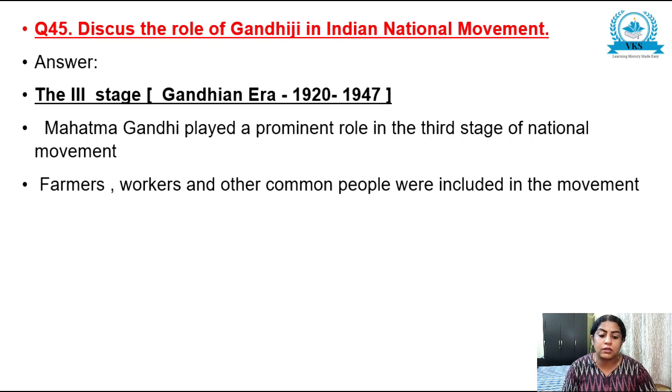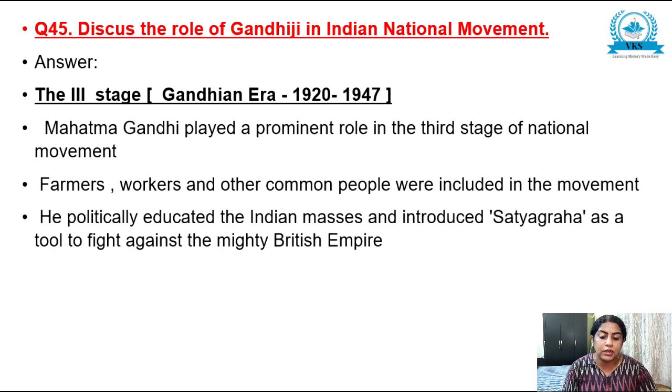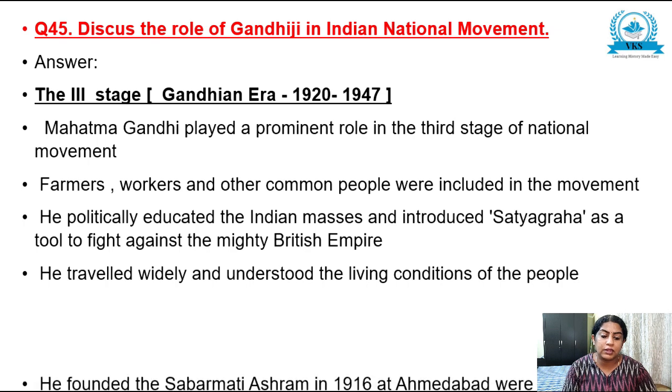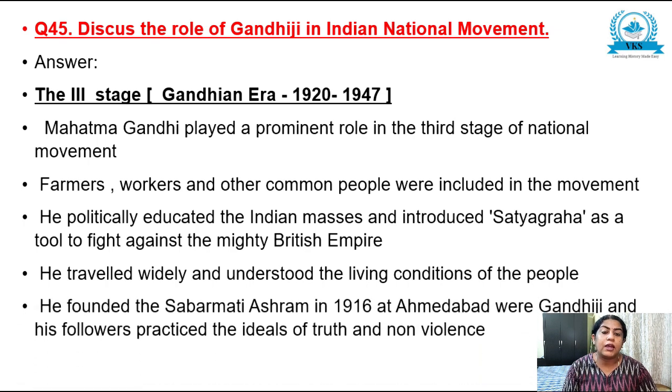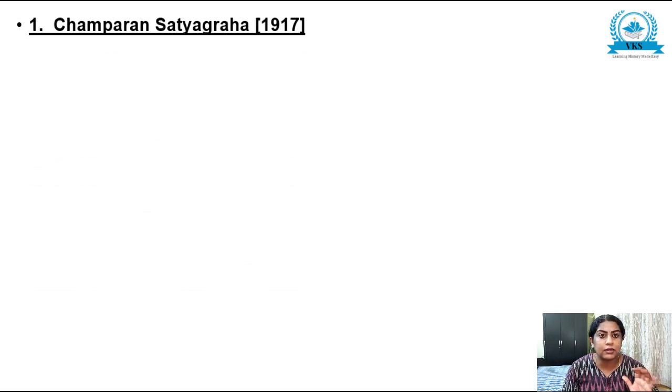Farmers, workers and other common people were included in the movement. He politically educated the Indian masses and introduced Satyagraha as a tool to fight against the mighty British Empire. He travelled widely and understood the living condition of the people, and he founded the Sabarmati Ashram in 1916 at Ahmedabad, where Gandhiji and his followers practiced the ideals of truth and non-violence. That much we can write as an introduction.